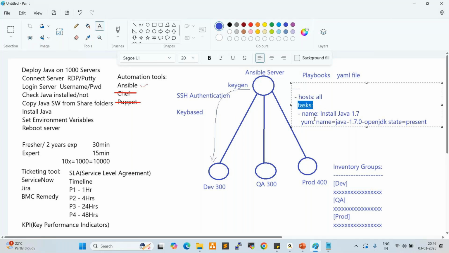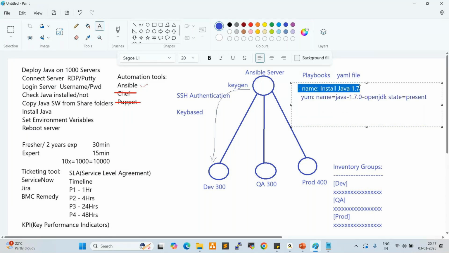So here, Java: install Java 1.7, right? These three lines are common for every playbook. This we can remove here. And also this is for our understanding. Install Java 1.7, this is for our understanding, we can remove this. This is the actual playbook to deploy the Java, right?